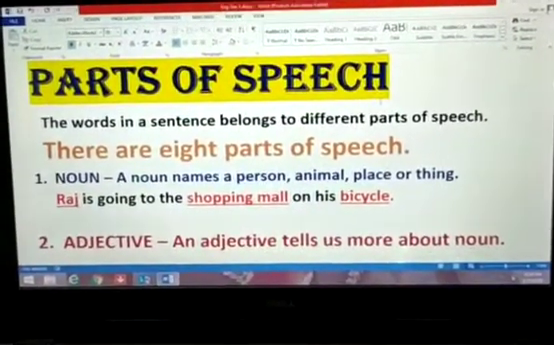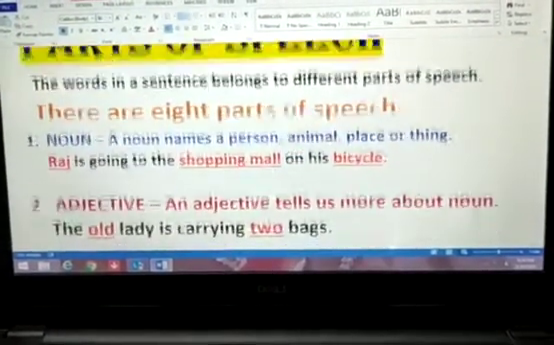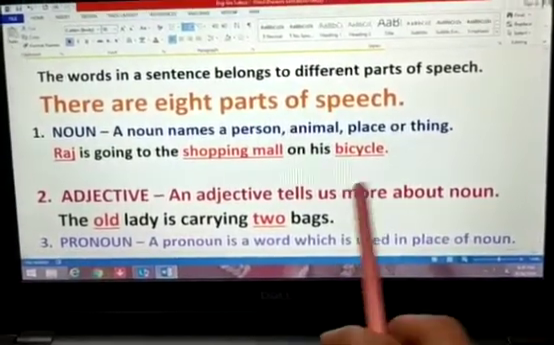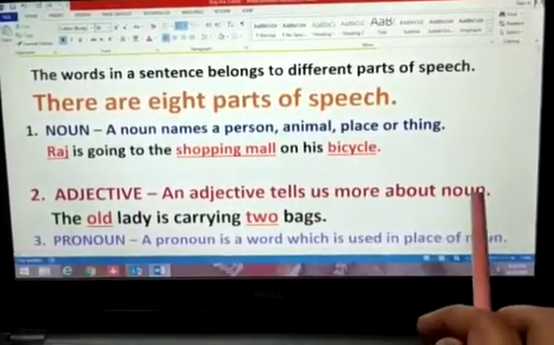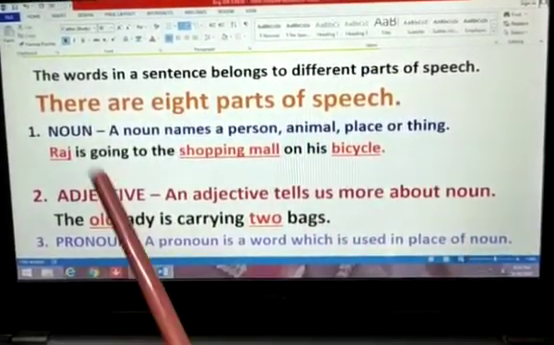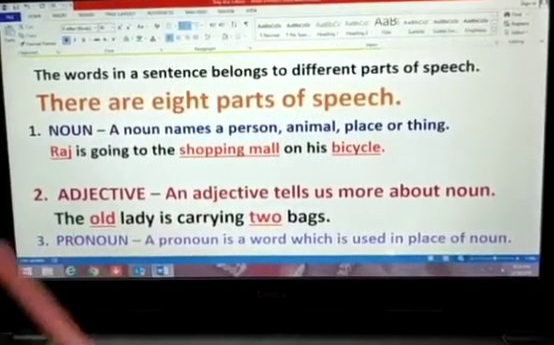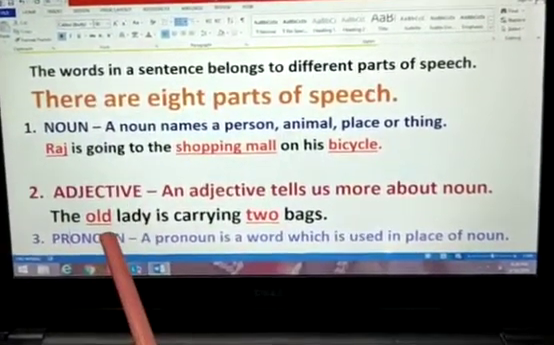Now, second is adjective. So, what is adjective? An adjective tells us more about noun. It means what tells more about a noun is called adjective.